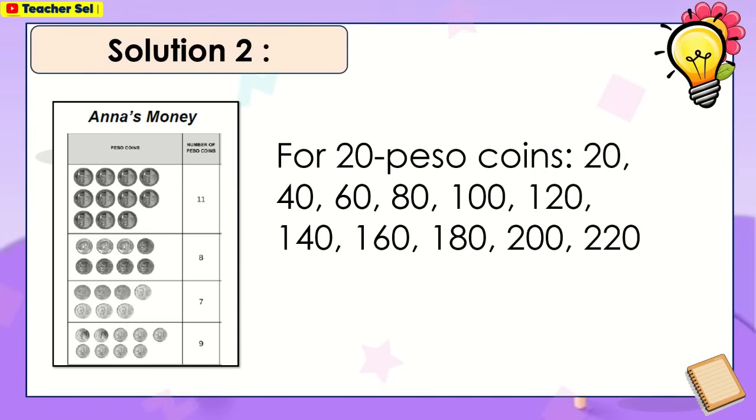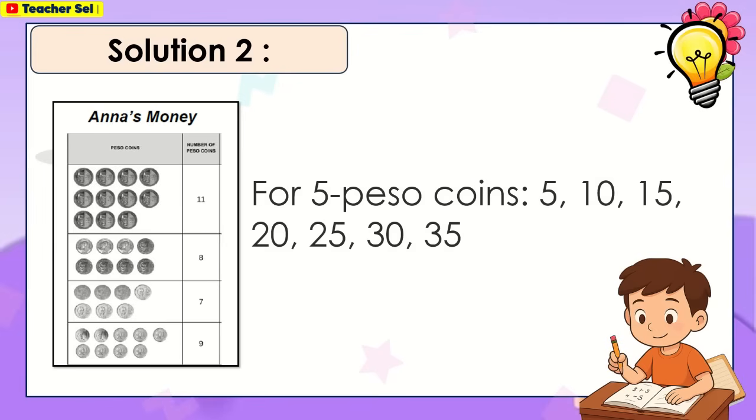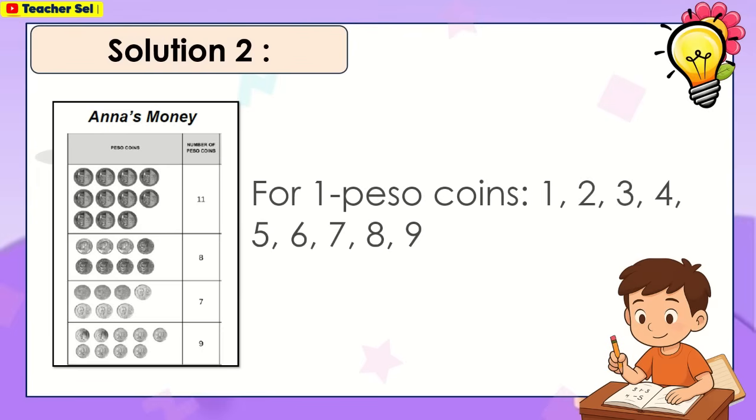For 20 peso coins, 20 up to 220. For 10 peso coins, 10 up to 80. For 5 peso coins, 5 up to 35. For 1 peso coins, 1 up to 9.